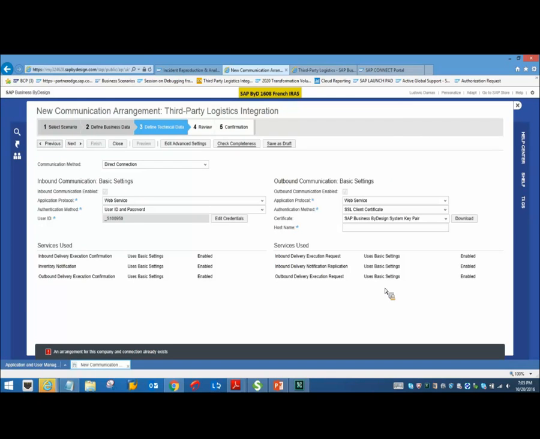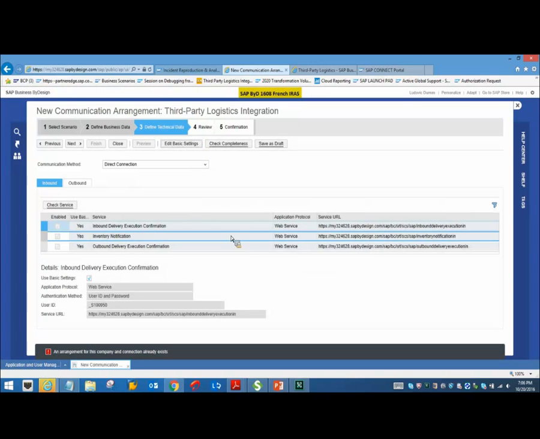Okay. So what is outbound communication? Outbound communication is basically, from your BYD system, a call will be triggered to your external WMS system, that's the 3PL provider system. So here again, it's a web service call, with the same kind of authentication method based on your business use case. You can set this up, and also the host name. Host name is nothing but your target system, your WMS system. And please make sure that the host name is valid and also accessible, because at times we do have some dummy systems created wherein the systems are not reachable by the BYD system, which leads to an error message. Okay. Let's move on.